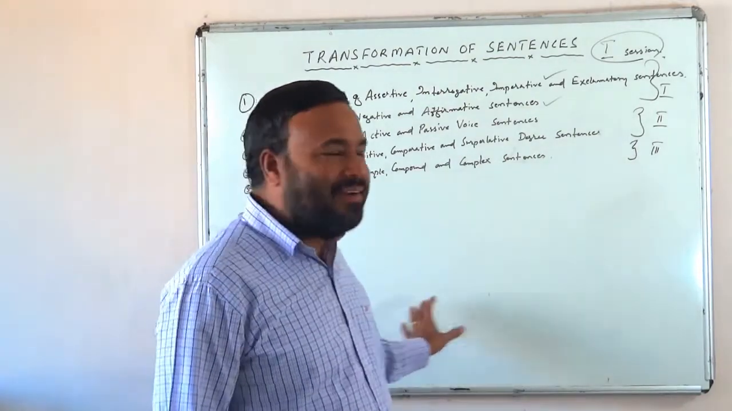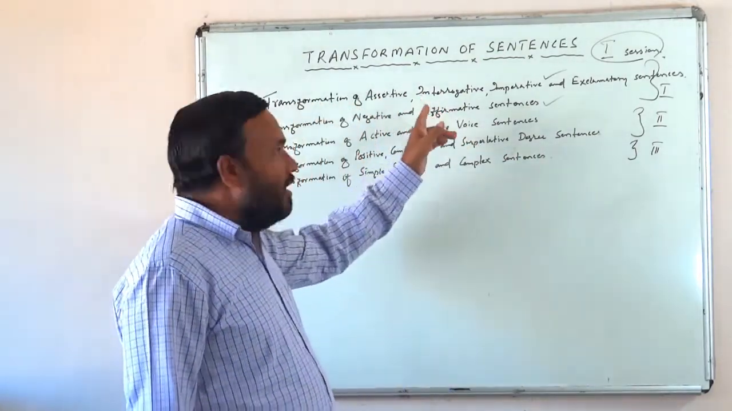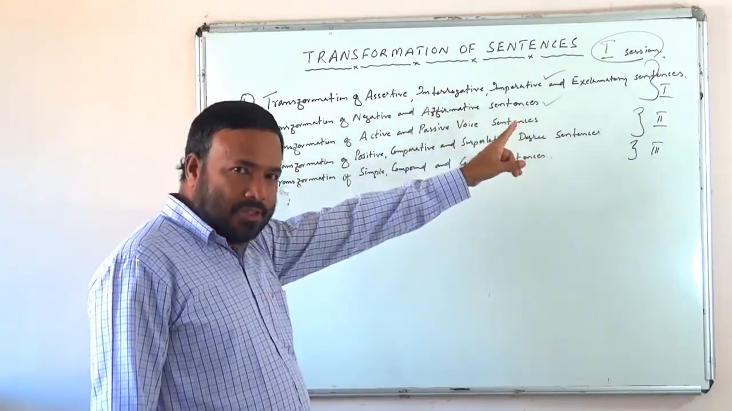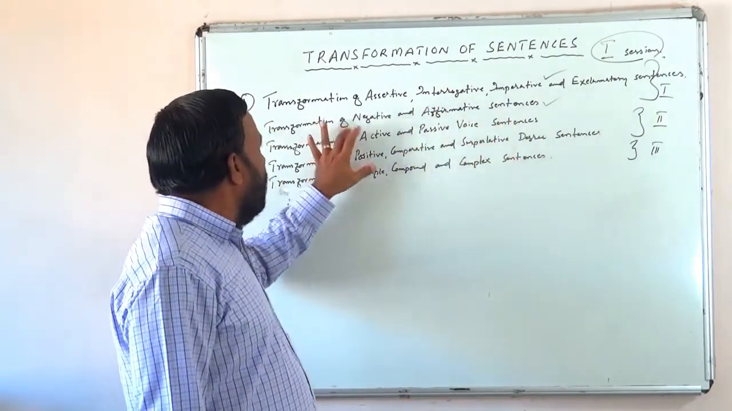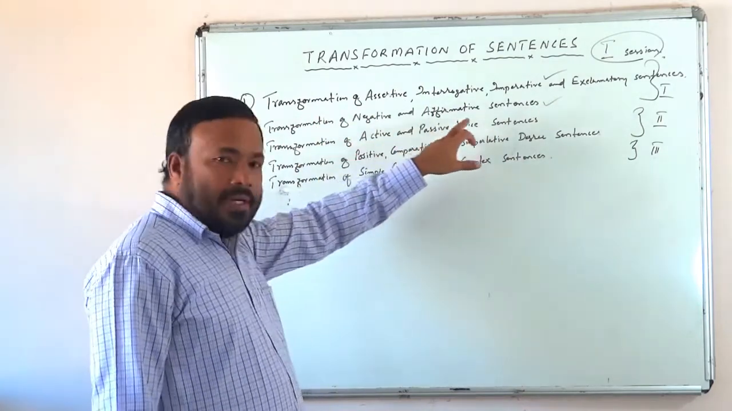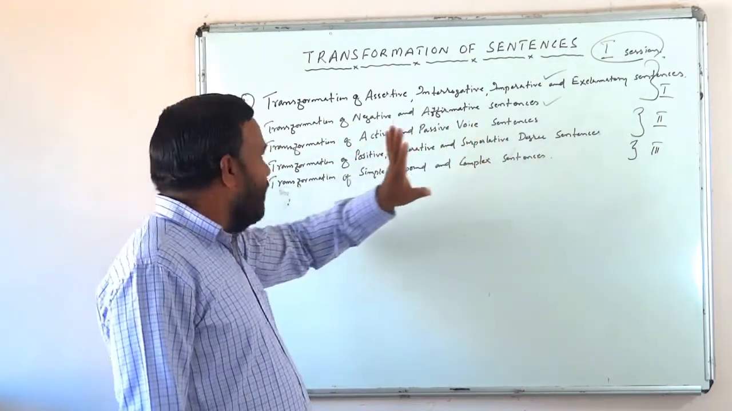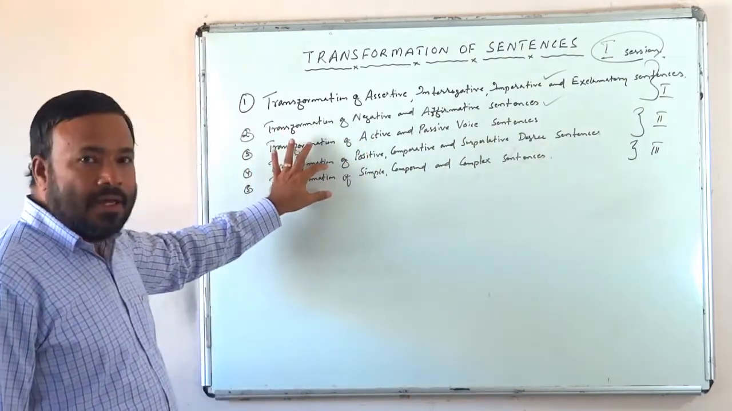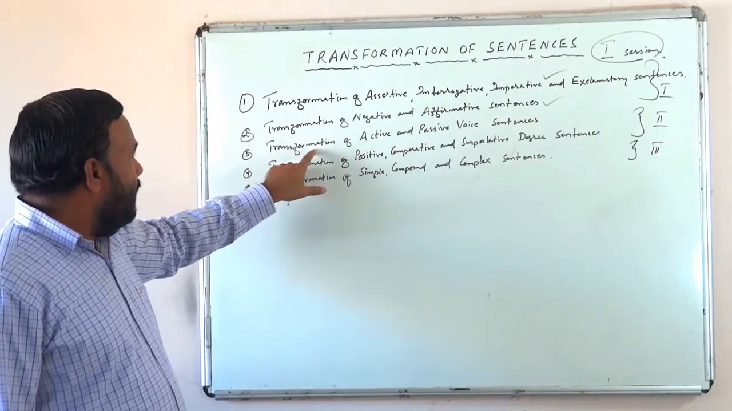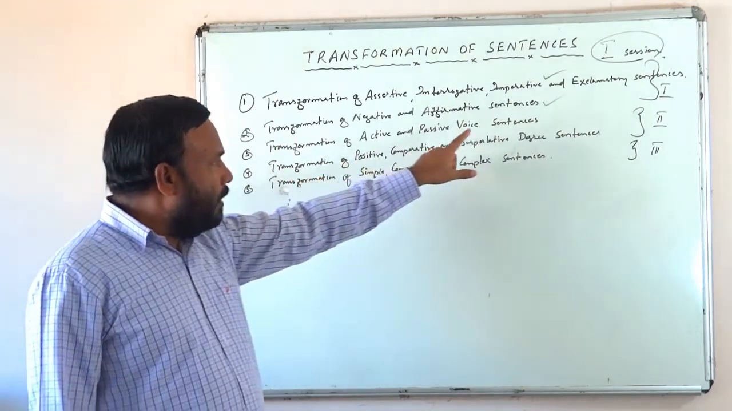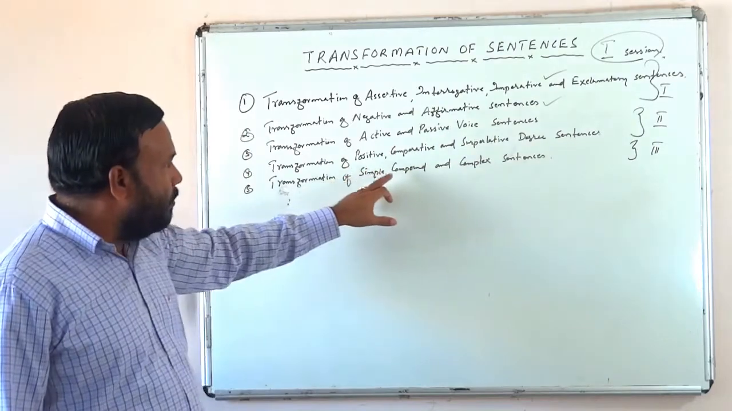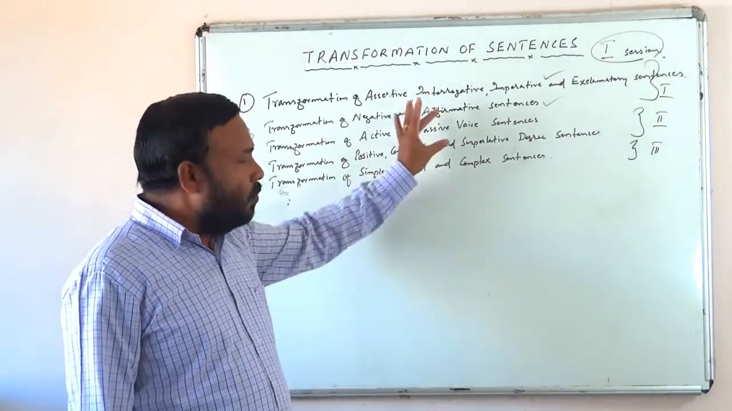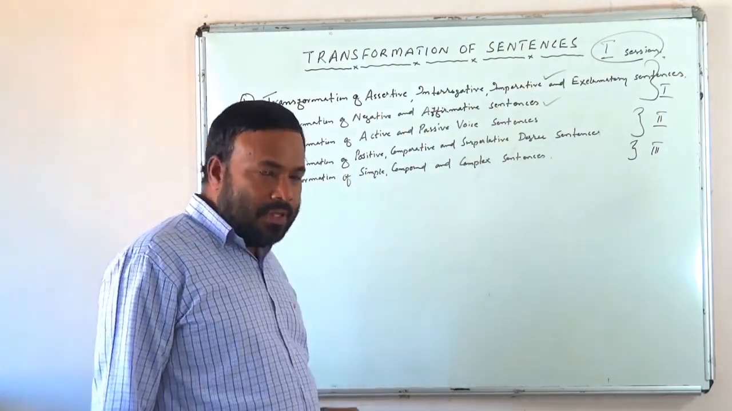Okay, welcome back. In our last class, we did transformation of assertive, interrogative, imperative, and exclamatory sentences. And the transformation of negative and affirmative sentences, that also we have done. Now, we have to see the third and the fourth one. That is transformation of active and passive voice sentences and the transformation of positive, comparative, superlative degree sentences. These two transformations we will be doing in this class.